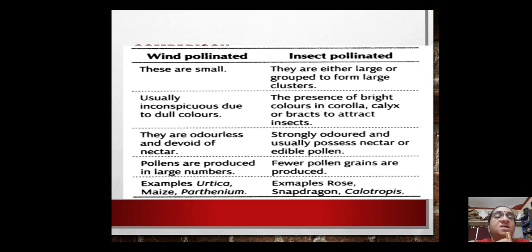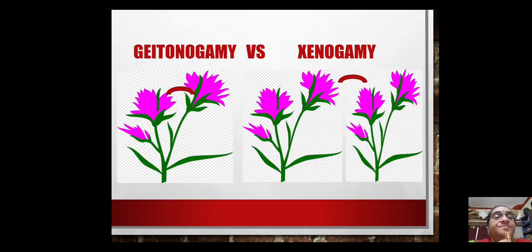For wind pollinated flowers, all grasses are usually pollinated by wind. Maize, Parthenium and Argemone are given here. Insect pollinated examples you can write are rose, snapdragon, Calotropis and hibiscus. All these are pollinated by animals or insects.